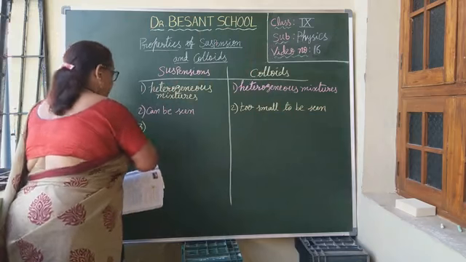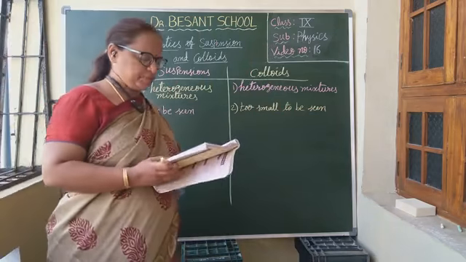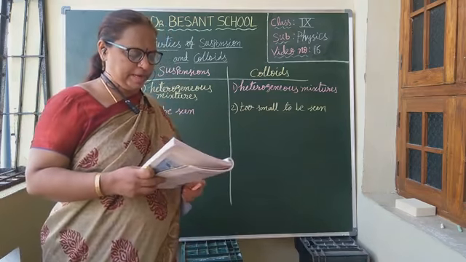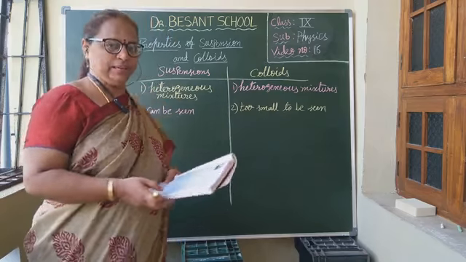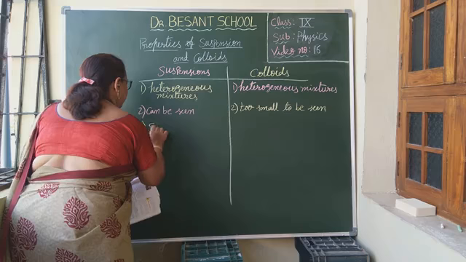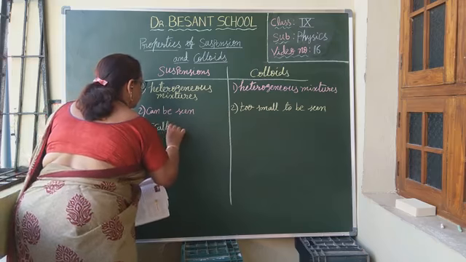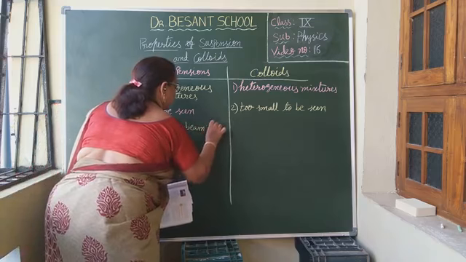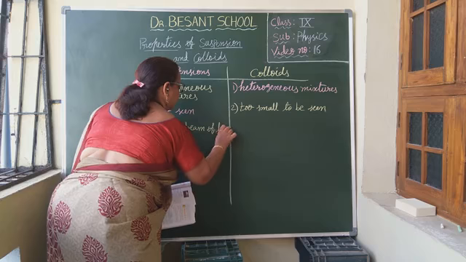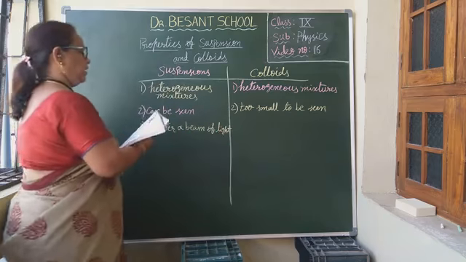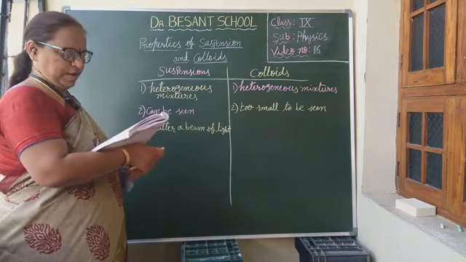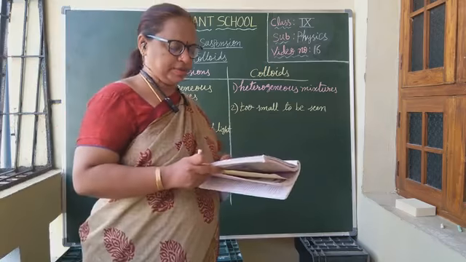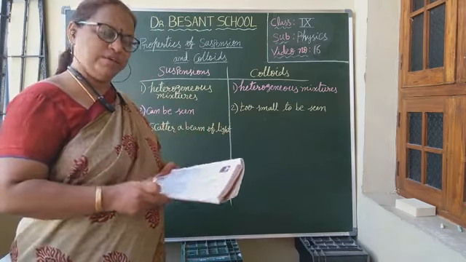Okay, next point. Particles of suspensions scatter a beam of light passing through it and make its path visible. Whereas particles of colloids are big enough to scatter light passing through it, which makes its path visible.